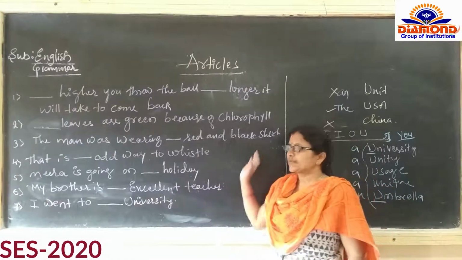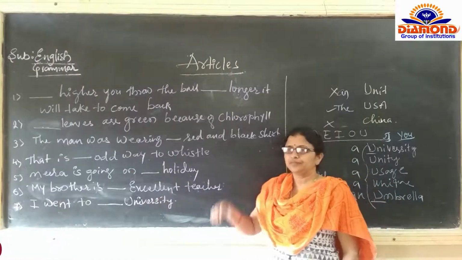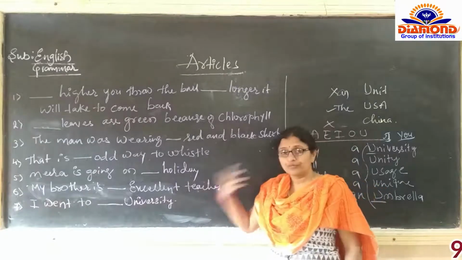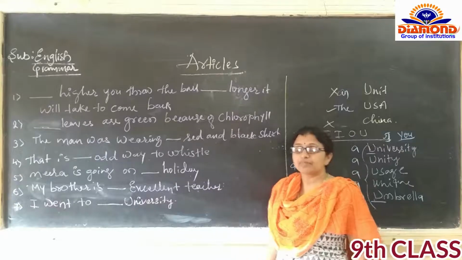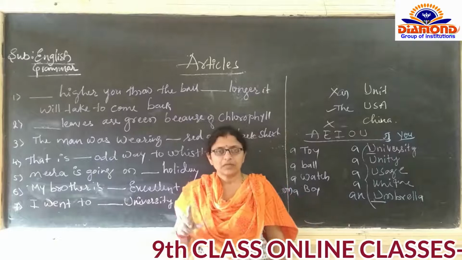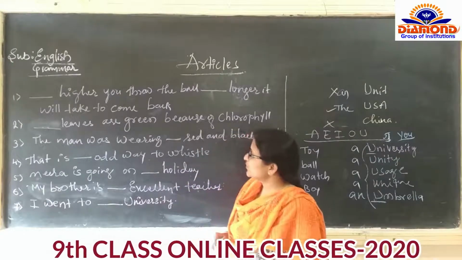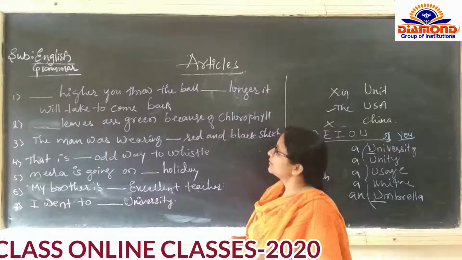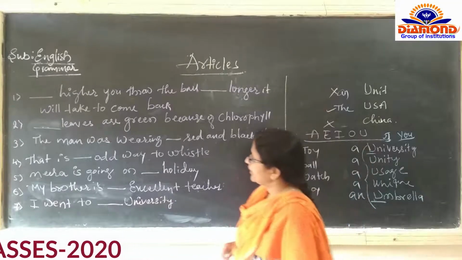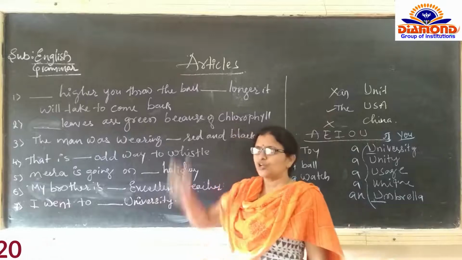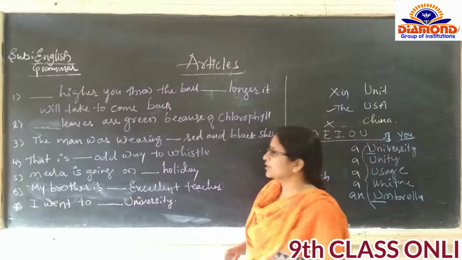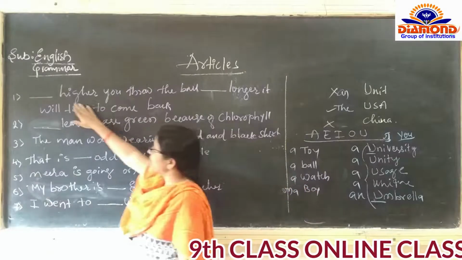So with these examples, we can clarify the doubts, and see how we are able to fill up the gaps after learning the complete topic, that is, articles. So first one is: dash higher you throw the ball, dash longer it will take to come back. The higher you throw the ball, the longer it will take to come back. So what do we have to use here?